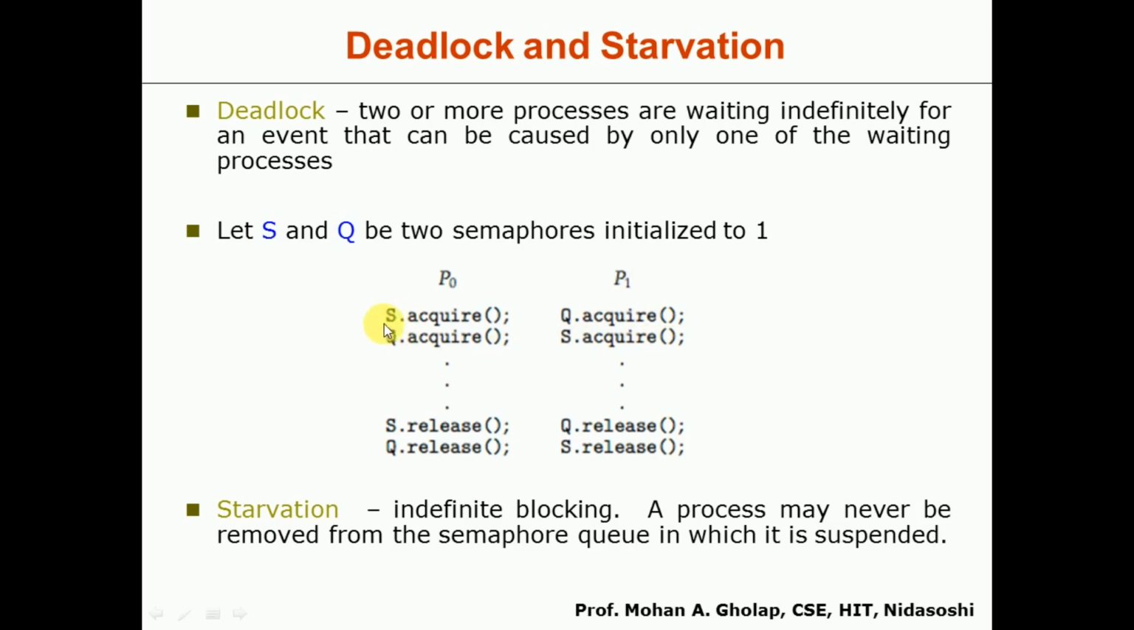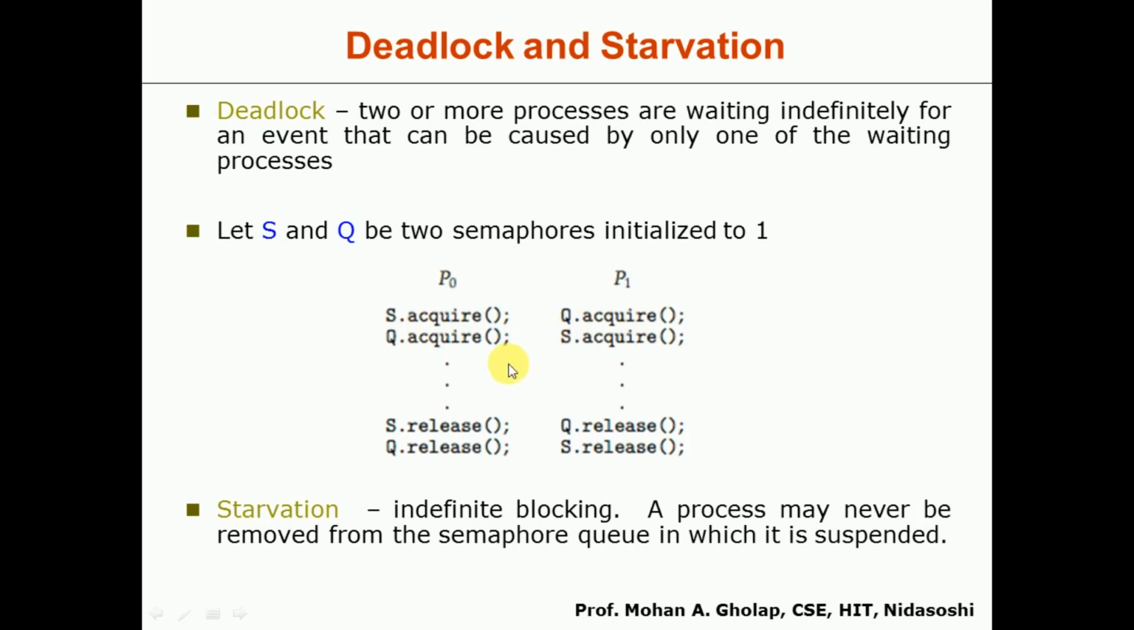Here S.wait means the process P0 is waiting for semaphore S. Q.wait means process P1 is waiting for semaphore Q. At the same time, P0 will also call Q.wait to indicate it is waiting for semaphore Q, and P1 will also call S.wait to indicate P1 is also waiting for semaphore S. So here you can see we have S.wait here and also here, and Q.wait here and also here. So process P0 is waiting here, and process P1 is waiting here unnecessarily. This is called the deadlock.